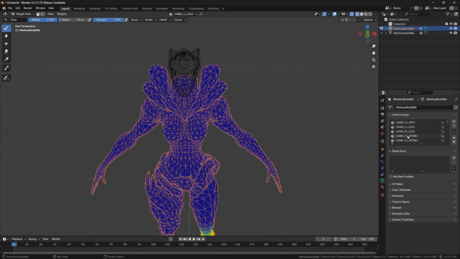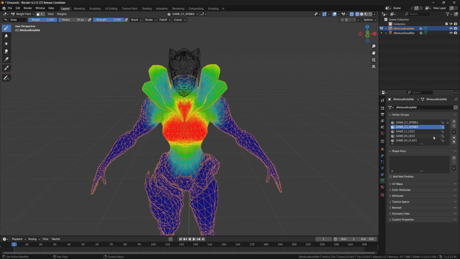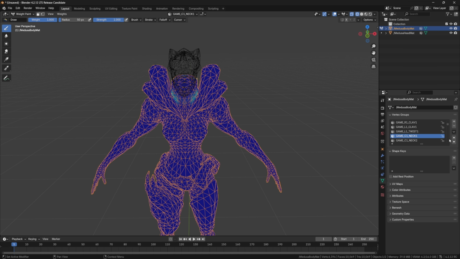And then for organization, I like to move the spine bones up with the hip, because we're going to be editing those a bit later, and that just makes it easier to work with. Now I'm going to find the neck bones. And yes, that is plural. Warframe has two neck bones, and VRChat does not support that, so that's something we're going to need to fix in a bit here.